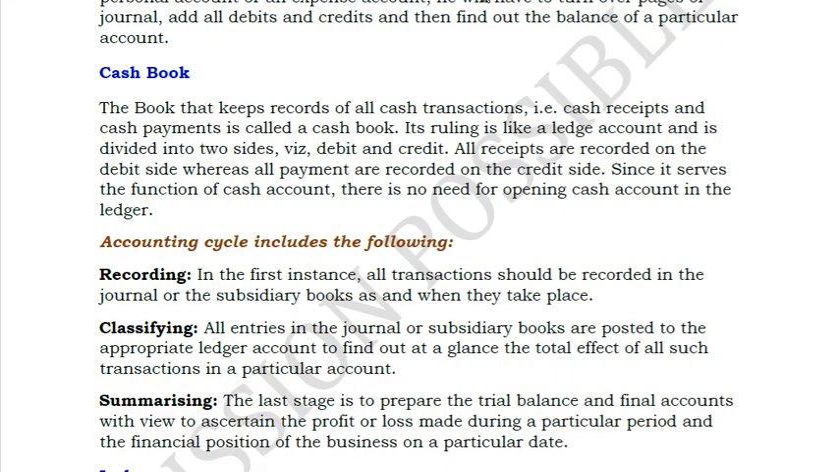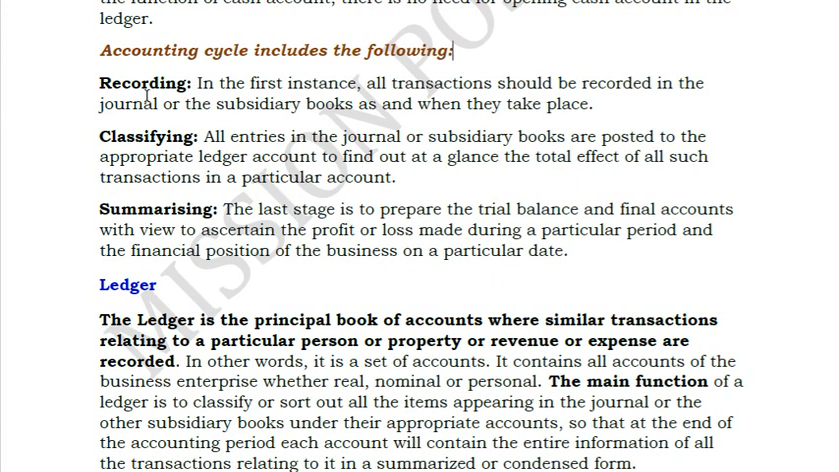And next, the accounting cycle includes the following. First one is recording, that is your journal entry. Next is classifying, finding the appropriate ledger. You cannot post an entry as it is. You cannot post a salary entry in rent. You cannot post a rent entry in insurance. So you have to classify it according to the nature.